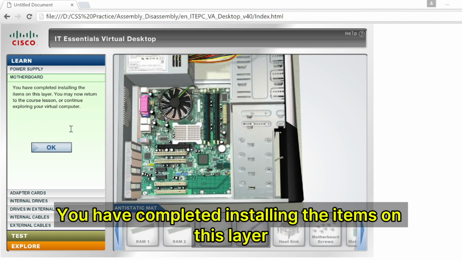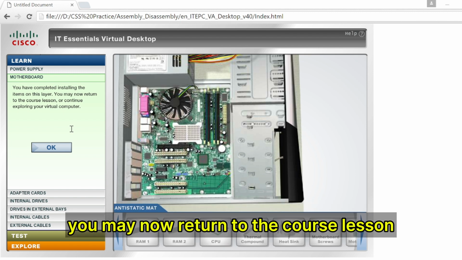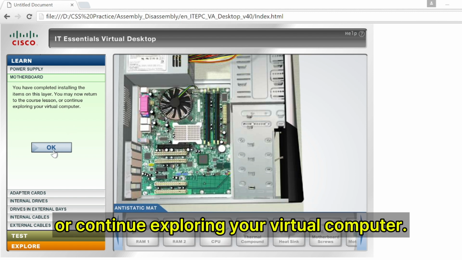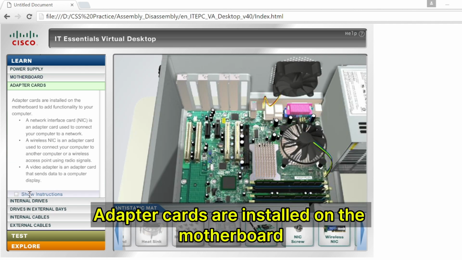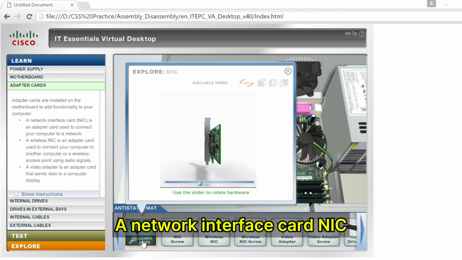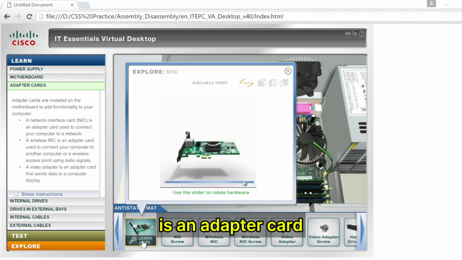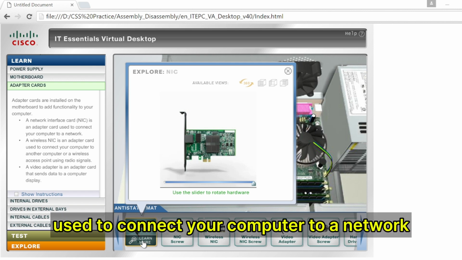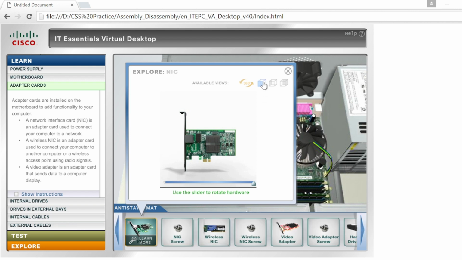You have completed installing the items on this layer. You may now return to the course lesson or continue exploring your virtual computer. Adapter cards are installed on the motherboard to add functionality to your computer. A network interface card, NIC, is an adapter card used to connect your computer to a network.